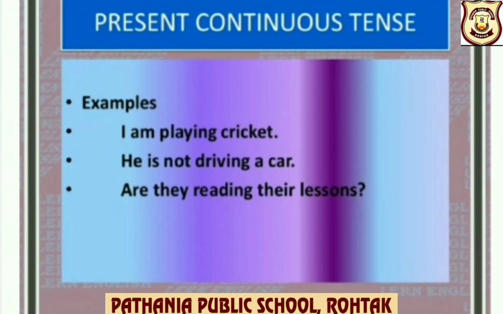Examples, as I told children, subject is I, then verb will be am playing cricket. Subject singular he is not driving a car. Are they reading their lessons?